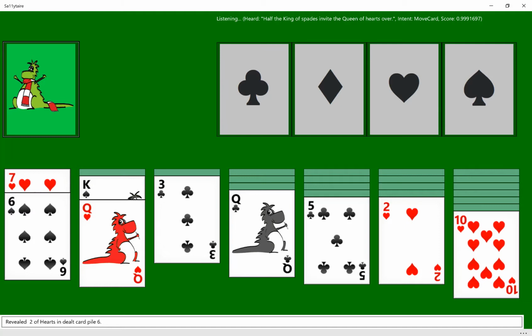And I'll ask for help one more time, and again I'll use yet another phrase to do so. Help me. Consider moving the 2 of Hearts. Okay, so there we have a demo of Language Understanding determining the intent when I ask for help in a variety of ways, and also having Language Understanding determine my intent when I had moves made, but switching the order of the cards in the related phrases.